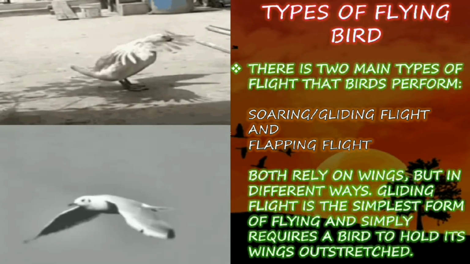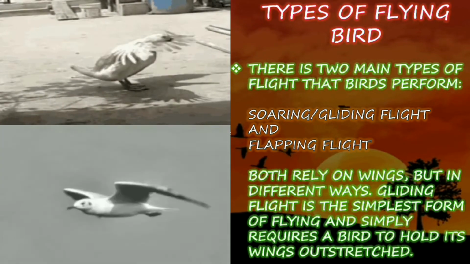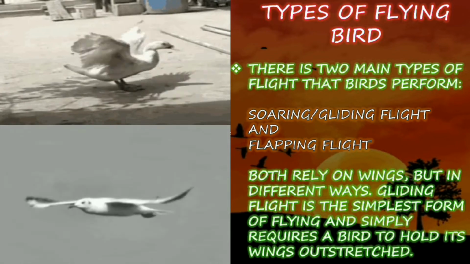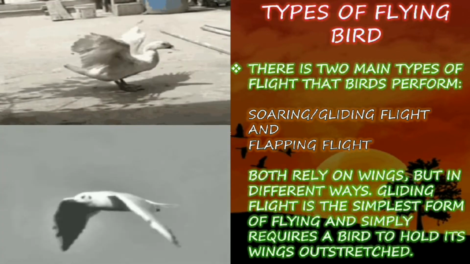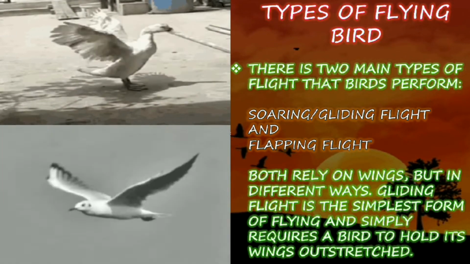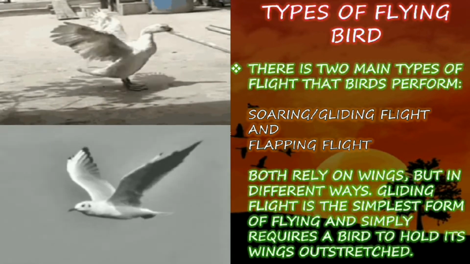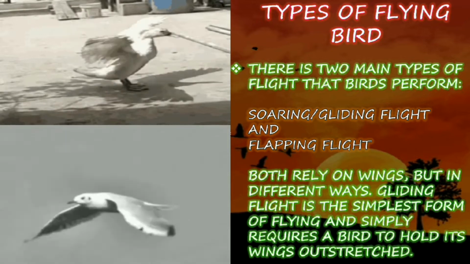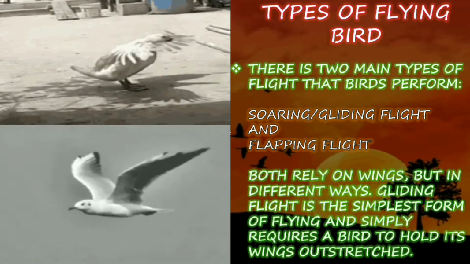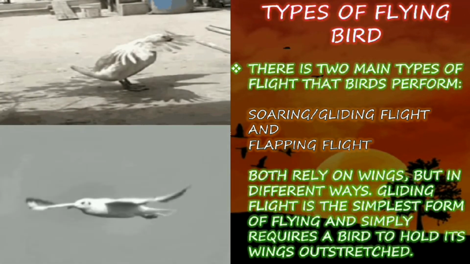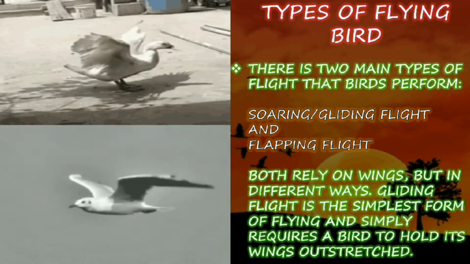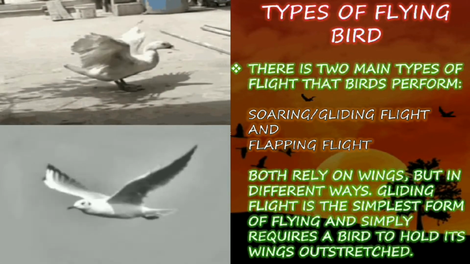It only needs to move the wings a little and it can't fly high. But whereas in flapping flight, they are able to fly to farther distances. For example, the eagle and some other birds have the flapping flight, which helps them to fly high in the sky.